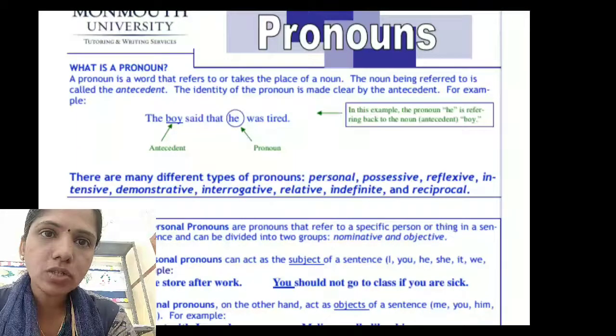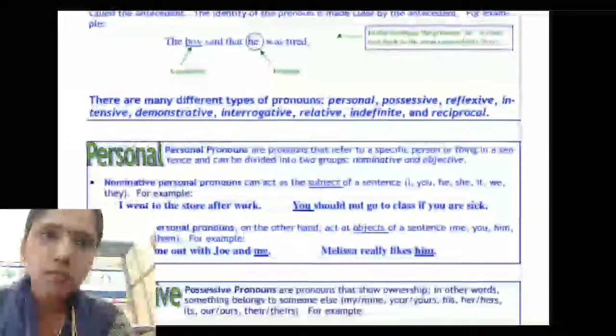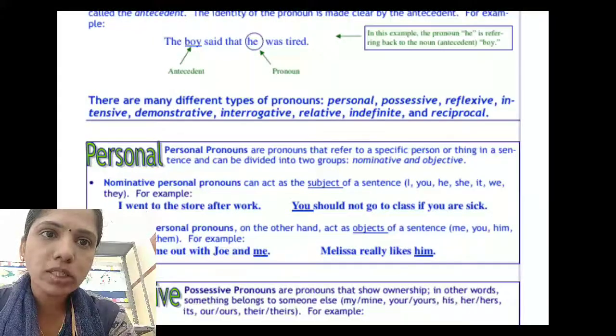So what is a pronoun? A pronoun is a word that refers to or takes the place of a noun. The noun being referred to is called the antecedent. The identity of the pronoun is made clear by the antecedent. For example, the boy said that he was tired. Here, the boy is an antecedent. He is a pronoun. For example, the pronoun he is referring back to the noun, the boy.